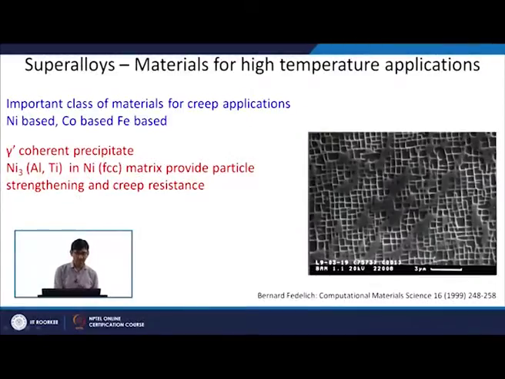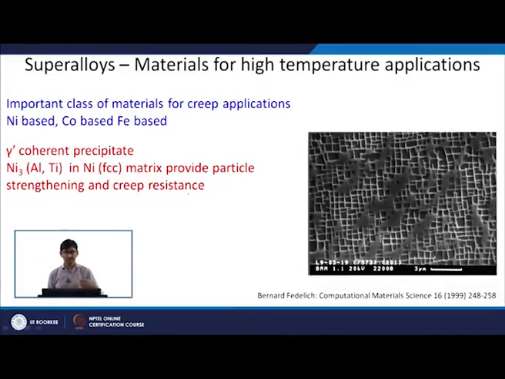Usually these superalloys are available as nickel based, cobalt based or iron based superalloys. In nickel based superalloys, for example, there is the gamma prime coherent precipitate, which is shown here by these cuboids, a nice cube-like arrangement of precipitates. This gamma prime coherent precipitate, which consists of Ni3Al or Ni3Ti, in the nickel FCC matrix provides particle strengthening and creep resistance.